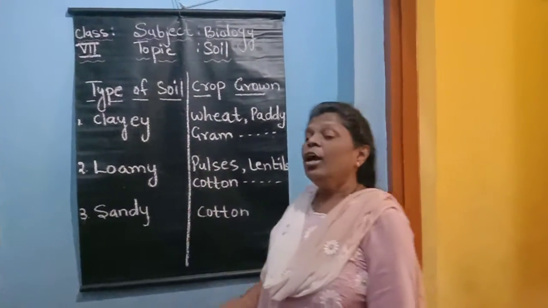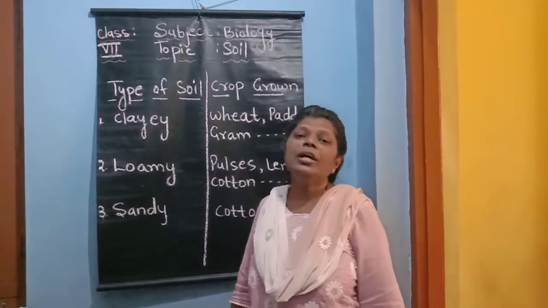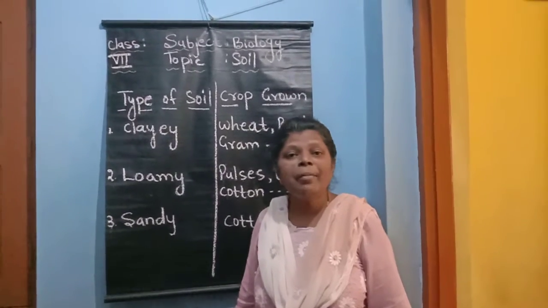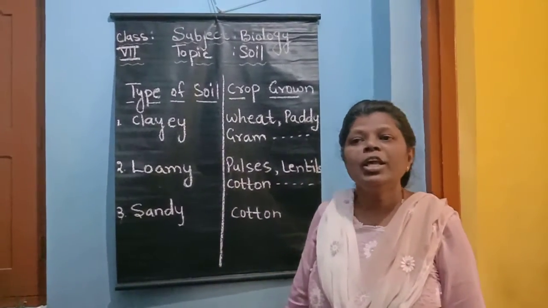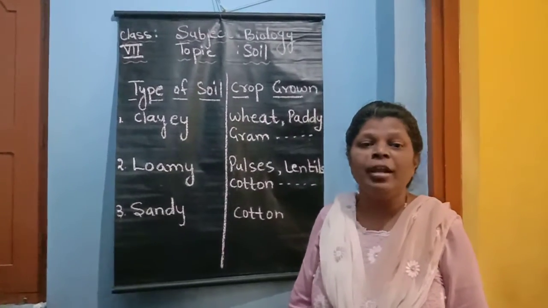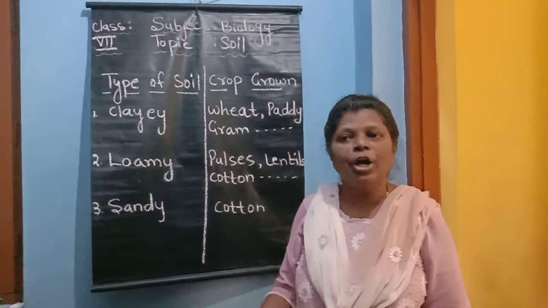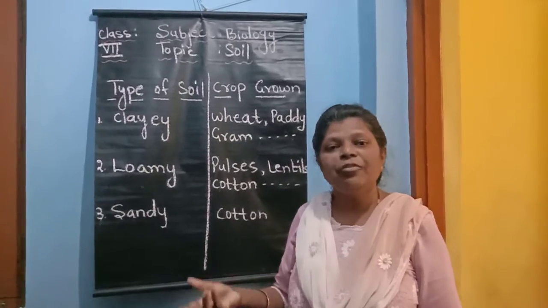Now let us see the next topic. It is about soil erosion. So what is meant by soil erosion? The removal of the top layer of soil is called soil erosion. Now soil erosion can be controlled. It can be controlled by different methods.